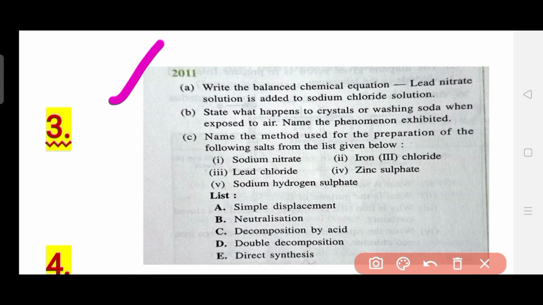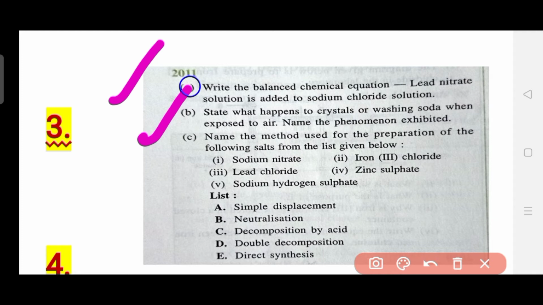The first question is to write the balanced chemical equation when lead nitrate solution is added to sodium chloride. So you need to write a balanced chemical equation for this. The second question is to state what happens to crystals of washing soda when exposed to air, and to name the phenomenon exhibited. This is again from the different terms which I have provided you, and you need to give the correct answer for this.